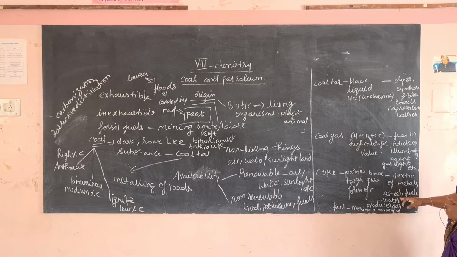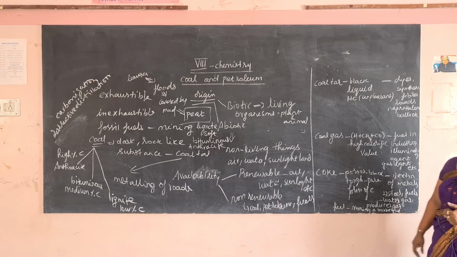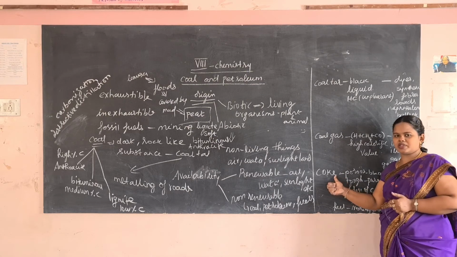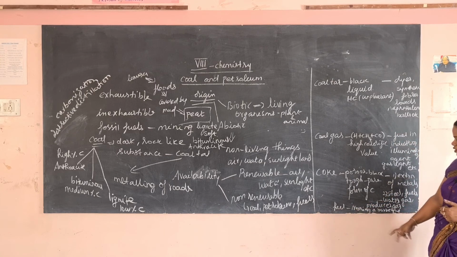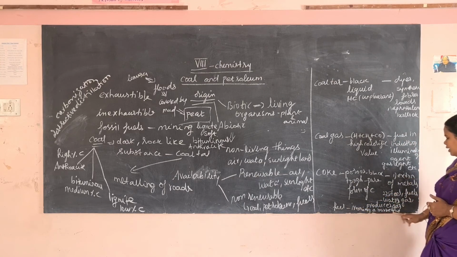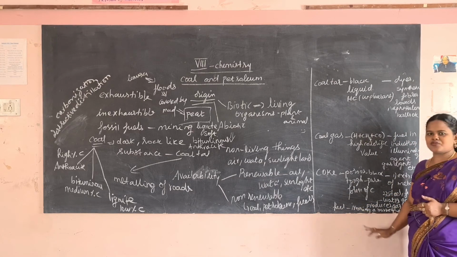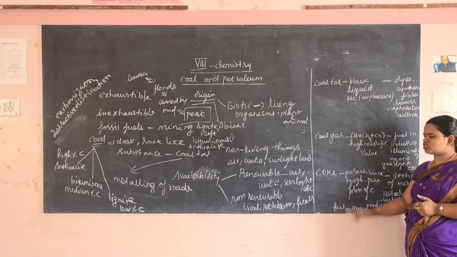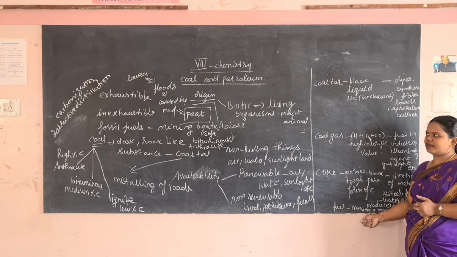Then it is used in the manufacture of steel, and it is used to produce fuels like water gas and producer gas. What is used to prepare water gas and producer gas? Coke. Then it is used as a fuel in ironing and barbecue.